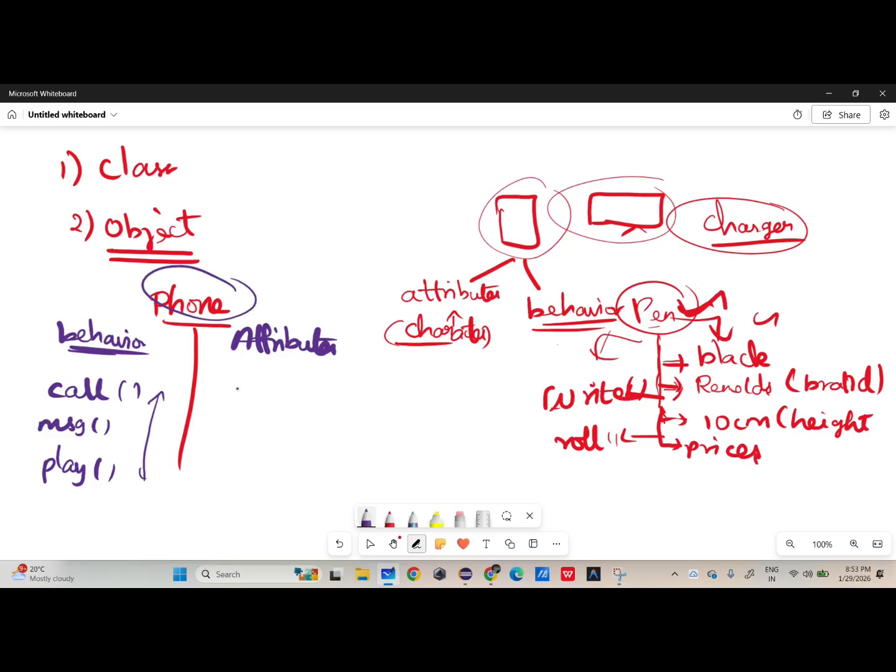What it has is one price, one brand, one color. These are the attributes. So methods are what it can do, and attributes are what it has.